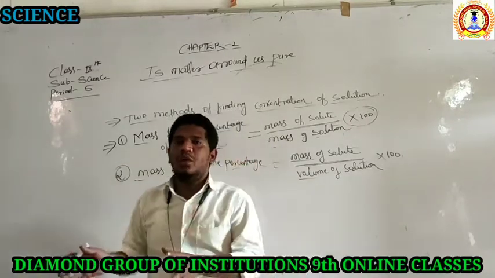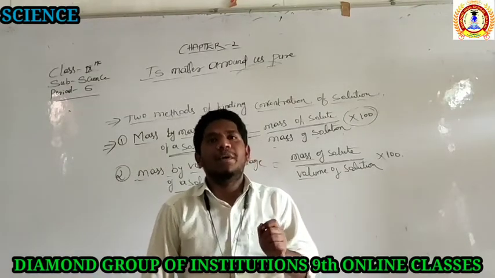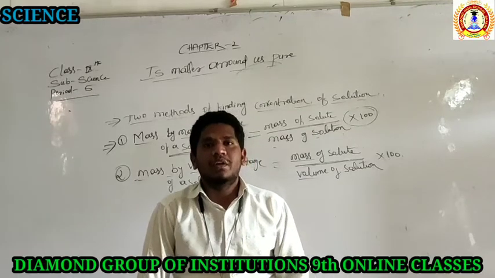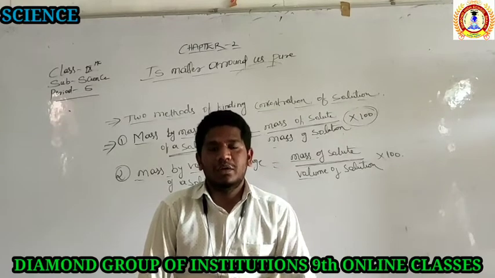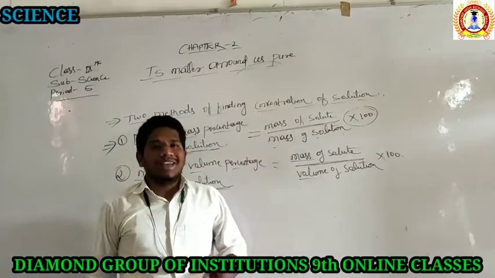Today, the most important thing we discussed is the properties of the solution. There are 5 properties of a solution. What is the first property? A solution is a homogeneous mixture. Revise that one more time. A solution is a homogeneous mixture. And the second property is